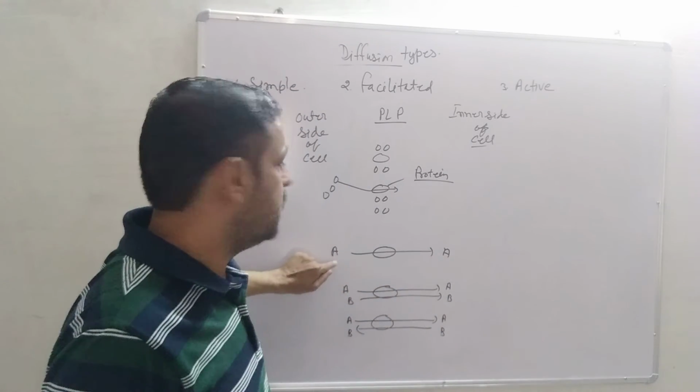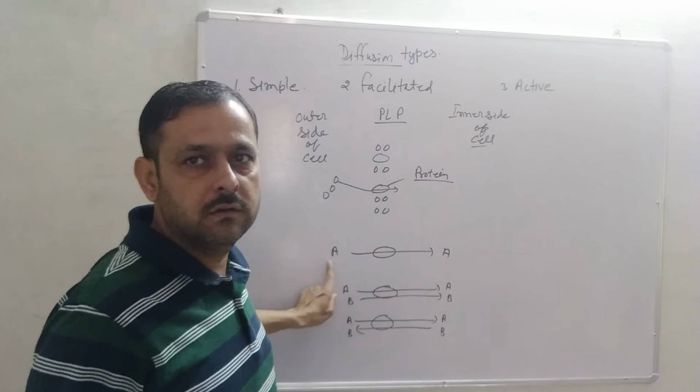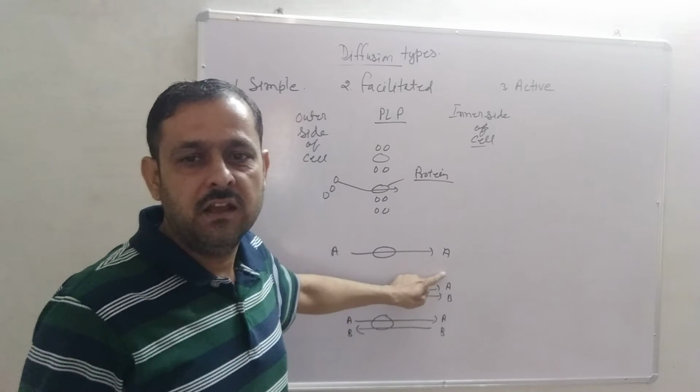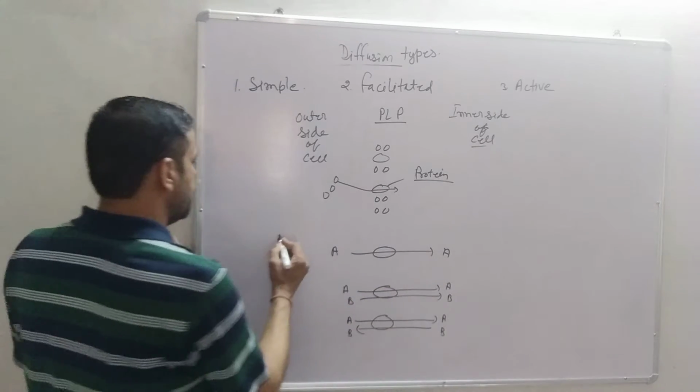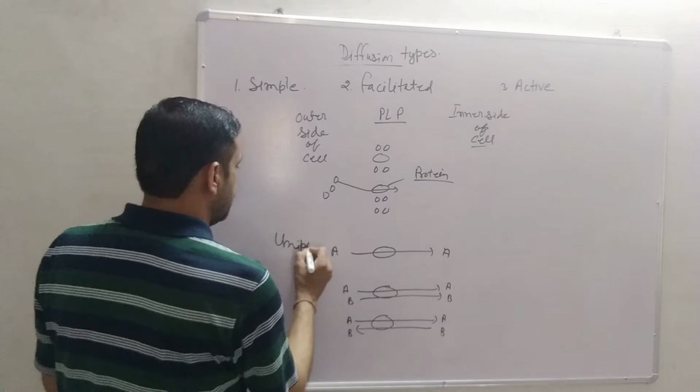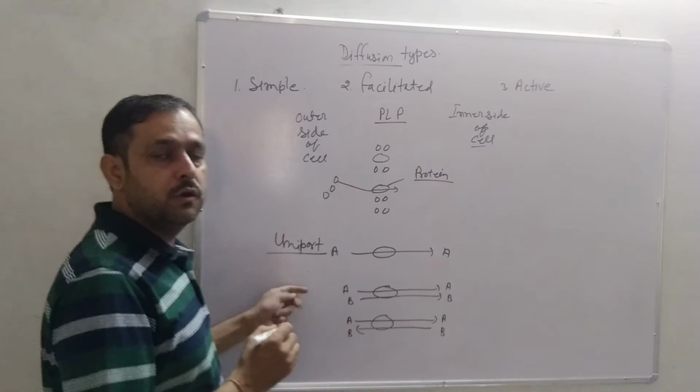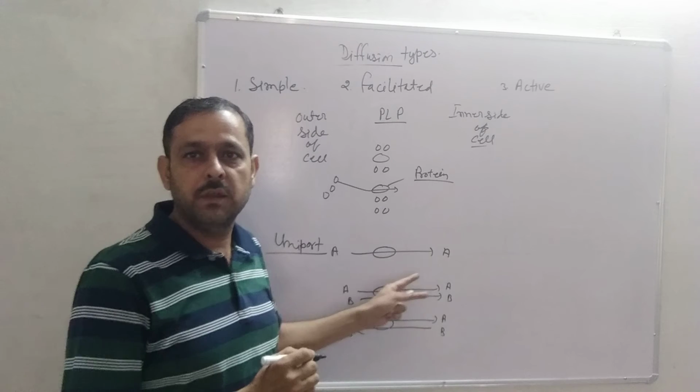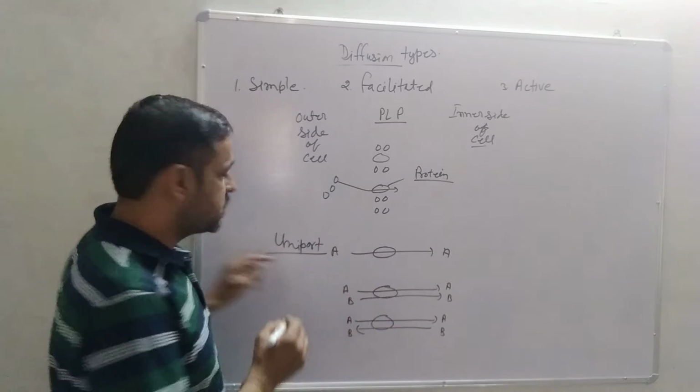First, uniport: whenever a single molecule goes to the inner side of the cell, it is called uniport. And whenever two molecules go together in one direction, that is called symport.